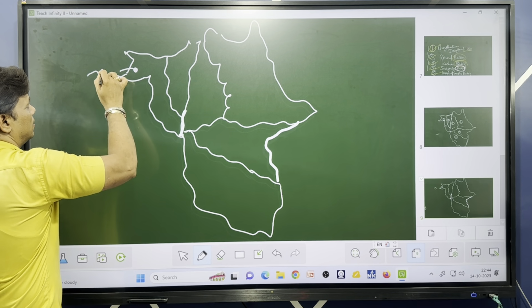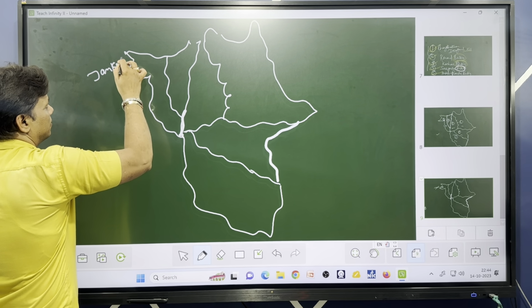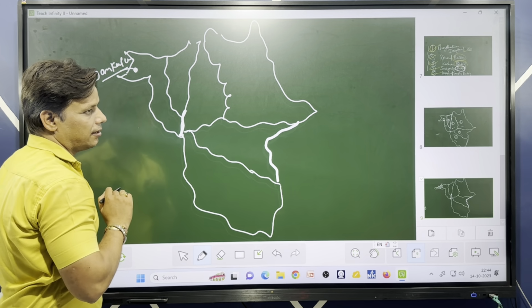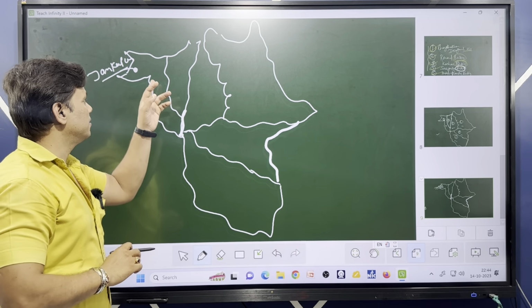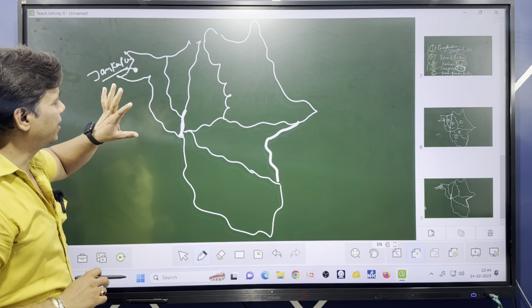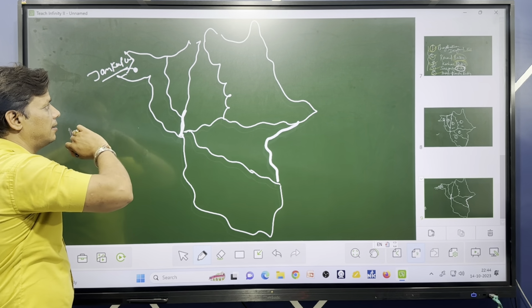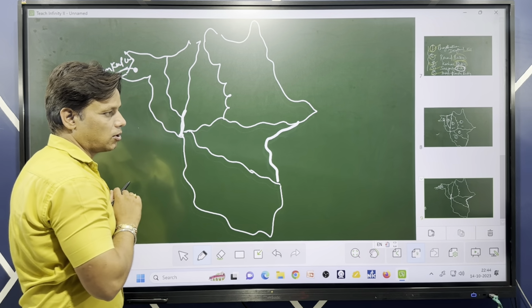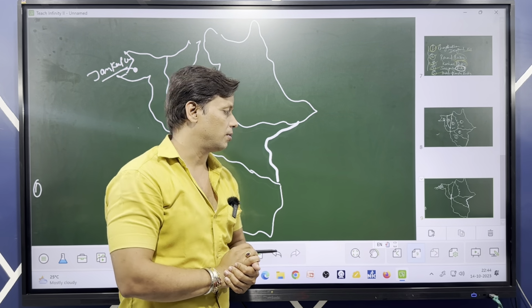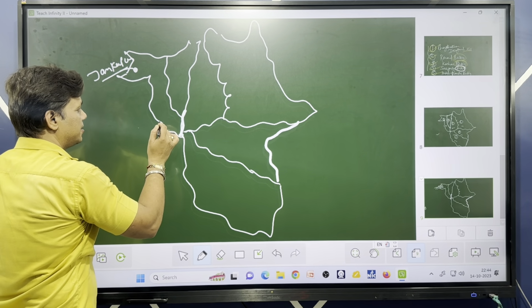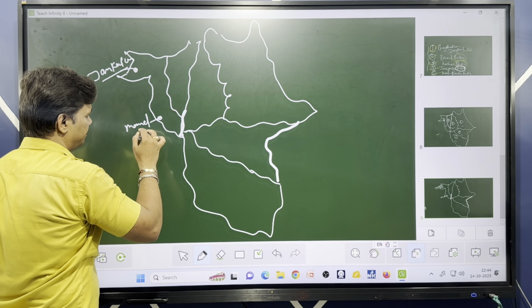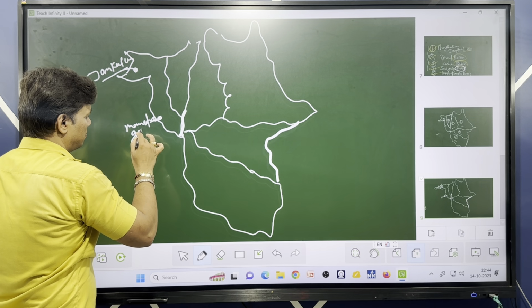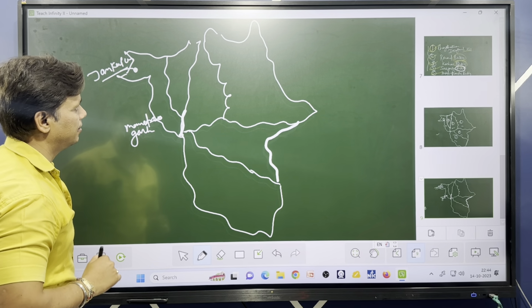This is your Janakpur, Bharatpur area. You might already know this. This was a princely state earlier, and the capital of the princely state of Changbakar is Bharatpur, Janakpur. Okay, this is your Manendragarh area.